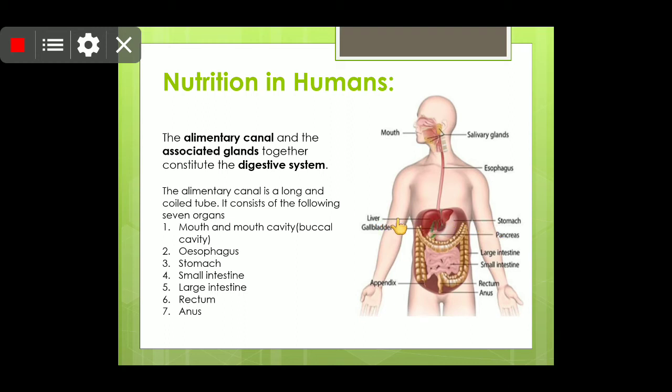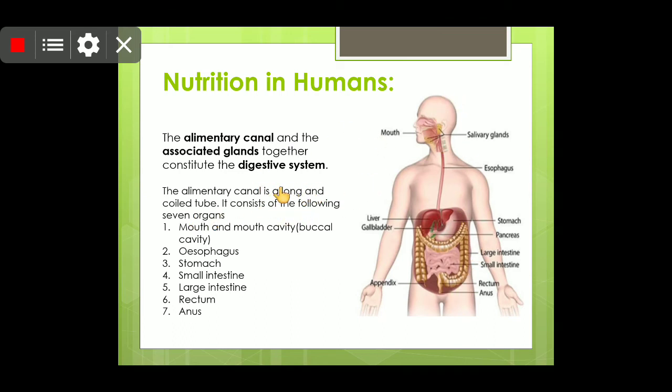Like liver secretes bile juice for the digestion of fats, and pancreas secretes pancreatic juice, and it also helps in digestion. And in the mouth itself the carbohydrates are being digested. The carbohydrate digestion happens in the mouth itself. The carbohydrate will be broken down into glucose or simpler sugars. Okay, and protein digestion will take place in the stomach. So in this way the digestion will take place.